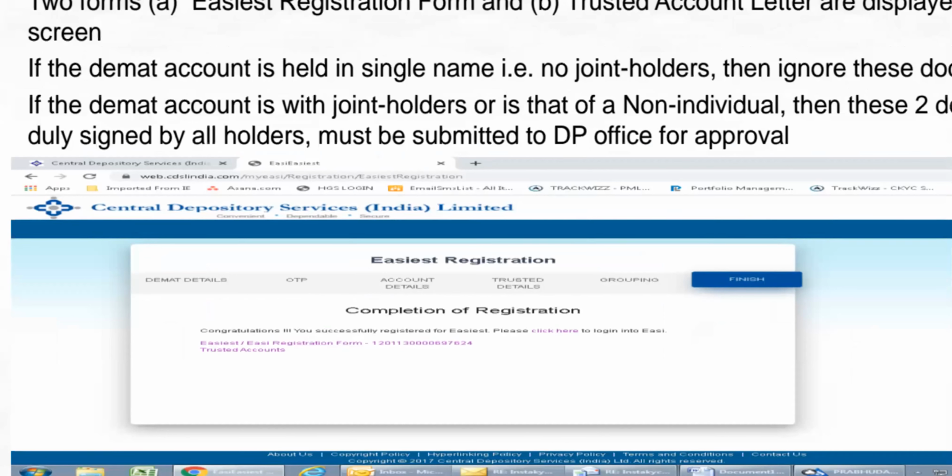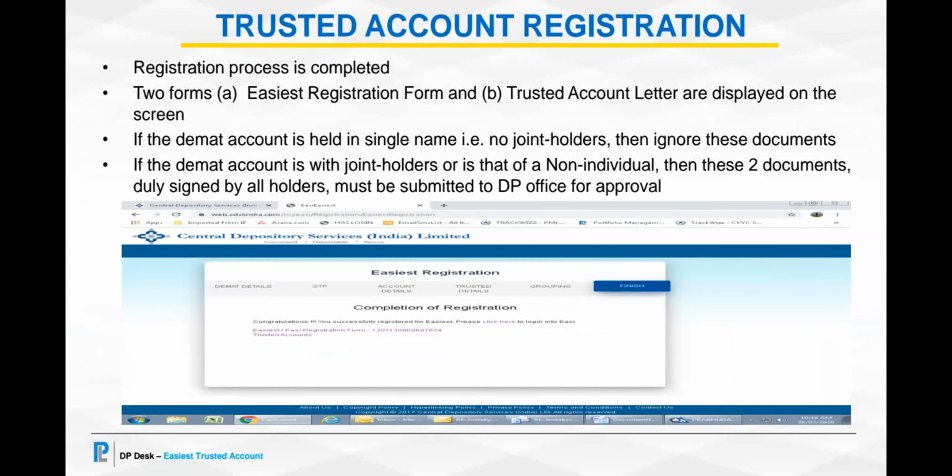If your demat account is held in a single name with no joint holders, then you can ignore these documents. But if your demat account is with joint holders, or if the demat account is that of a non-individual, then these two documents duly signed by all holders must be submitted to the DP office for approval. In such cases, till such time that the lockdown is lifted, you can send the scanned images of these documents to the DP.